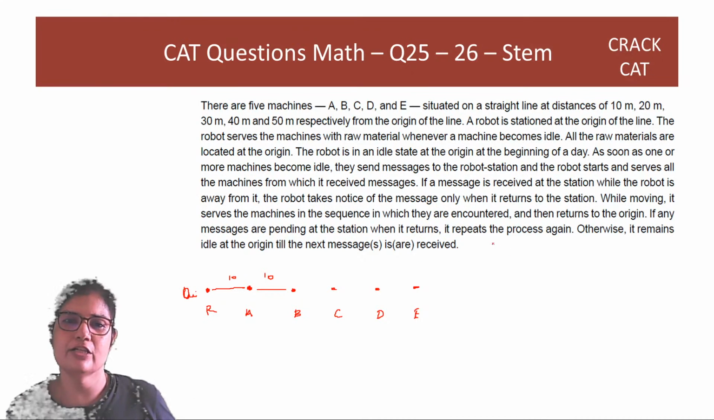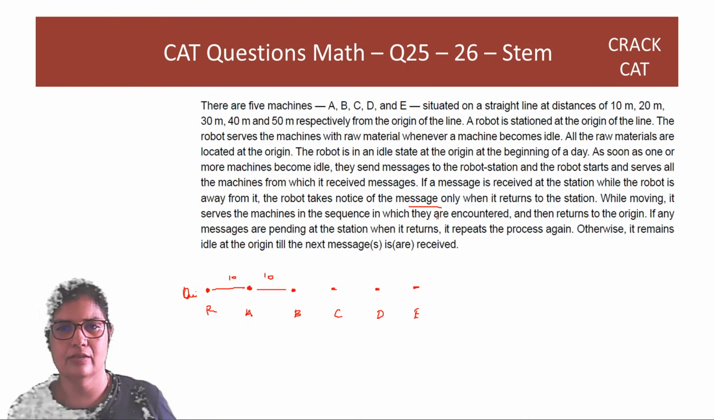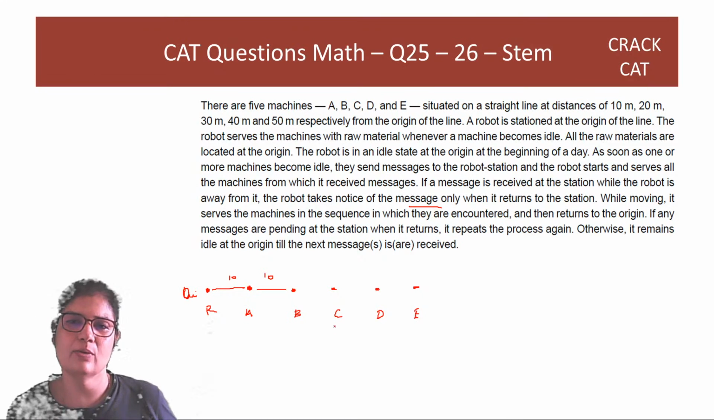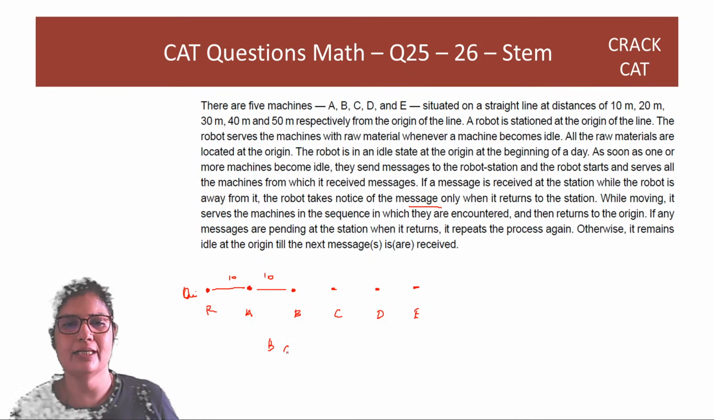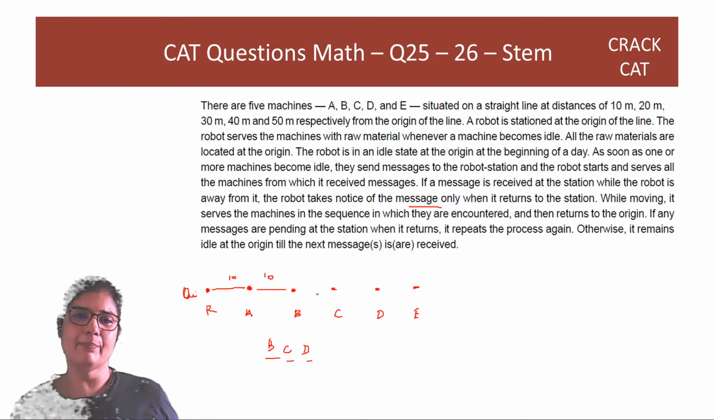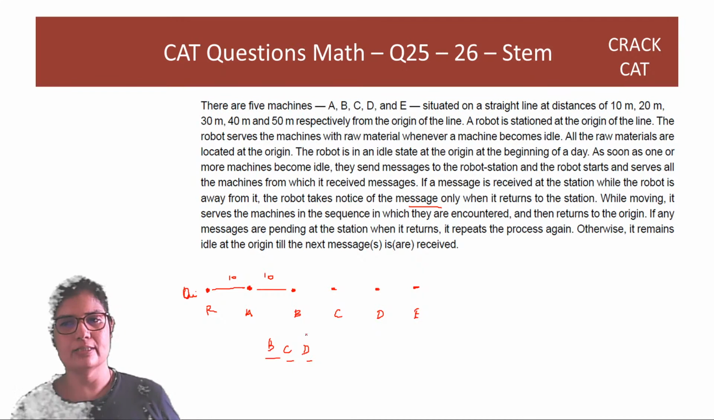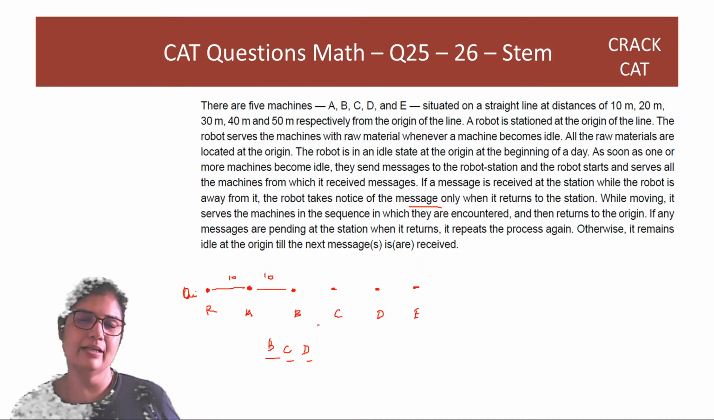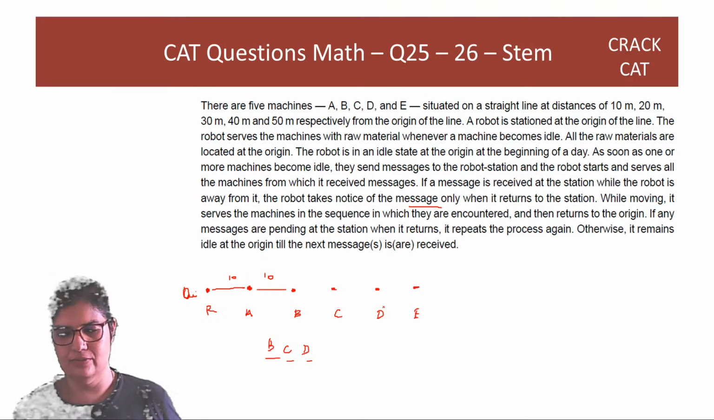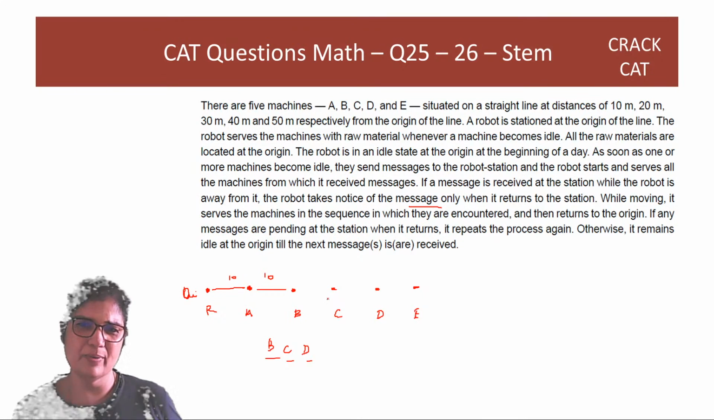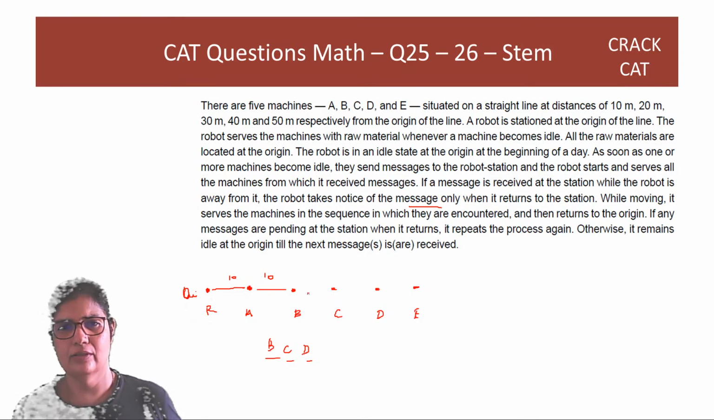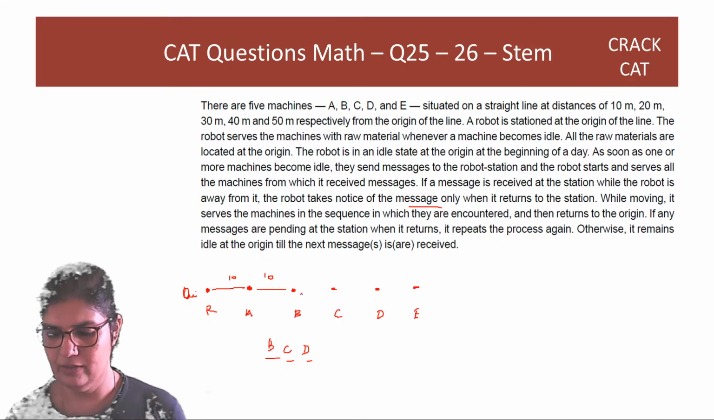If a message is received at the station while the robot is away from it, the robot takes notice of the message only when it returns. While moving, it serves the machines in the sequence in which they are encountered and then returns to the origin. So if messages were sent by B, C and D, it serves B first, then C, then D. If any messages are pending when it returns, it repeats the process. Otherwise, it remains idle at the origin till the next message is received. Okay, so it's a very peaceful question. It's just too long. The speed of the robot of walking hasn't been given yet, but I guess that will be given with the question.